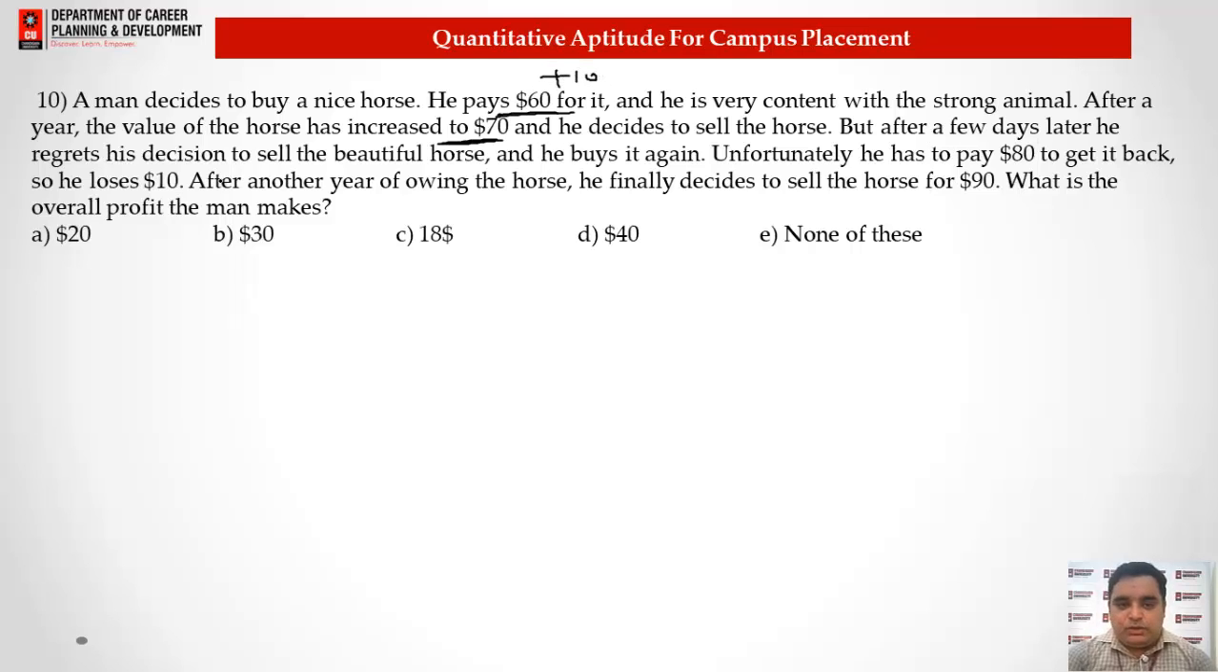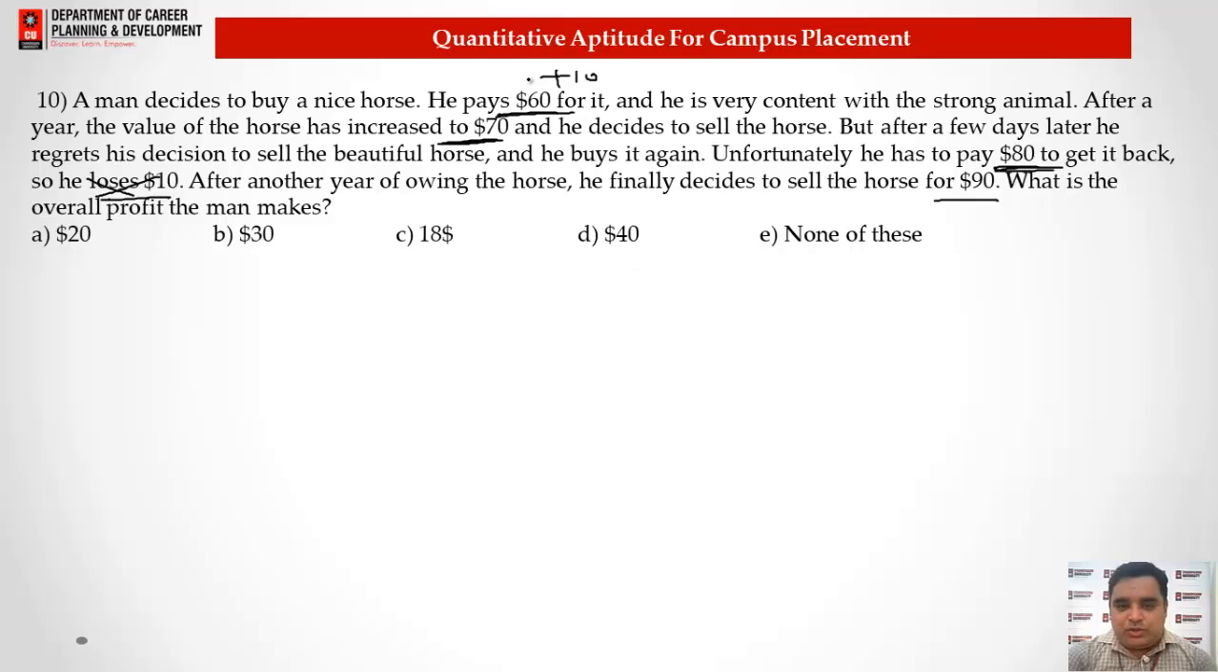But after a few years he takes a decision to buy the beautiful horse again. Unfortunately he has to pay $80. It means for $80 he buys the horse again. To get it back he lost $10. Just avoid these lines, they're of no use. After another year of owning the horse, he finally decided to sell the horse for $90. What is the overall profit in the transactions that the man made?